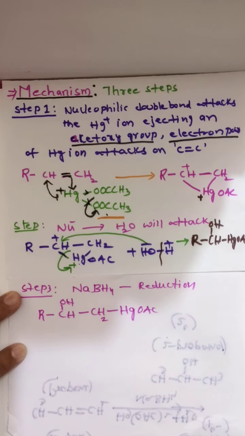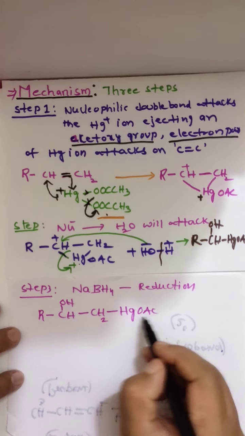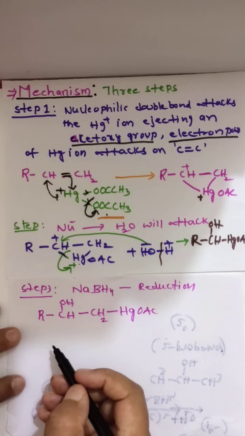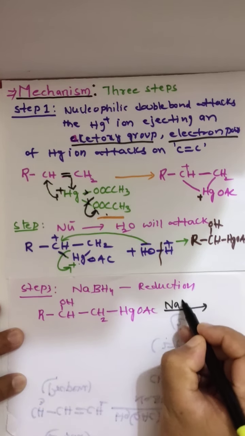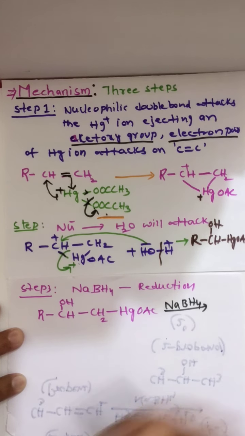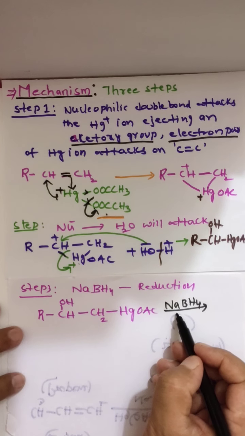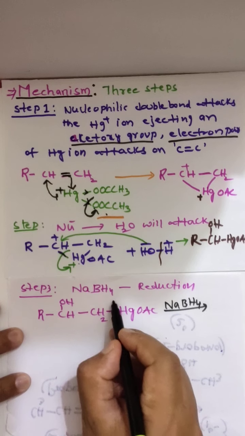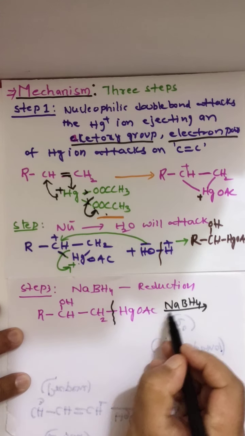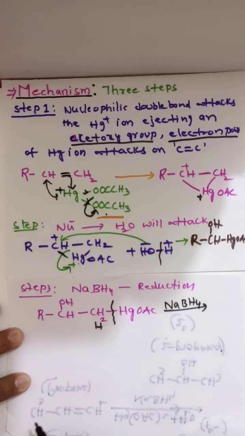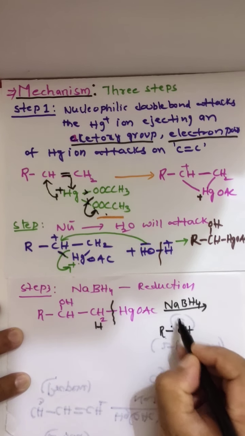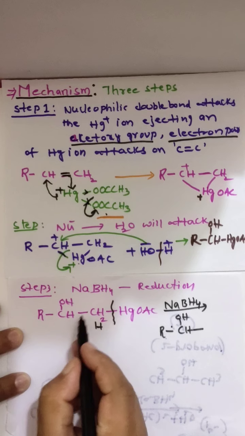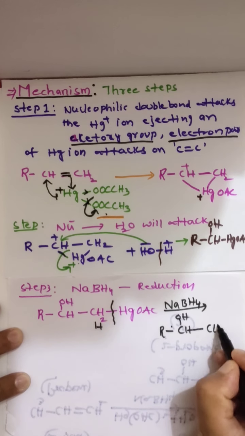OAc is nothing but acetoxy group, mercuric acetate. Now sodium borohydride comes into play. What will it do? It will supply hydrogen atoms. This bond is going to break. One hydrogen atom attaches here. Then you get R, CH, OH, CH2, H, CH3.